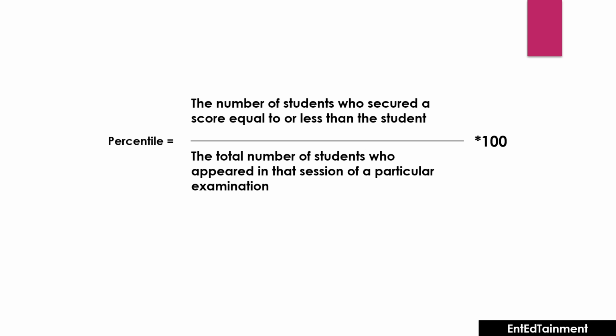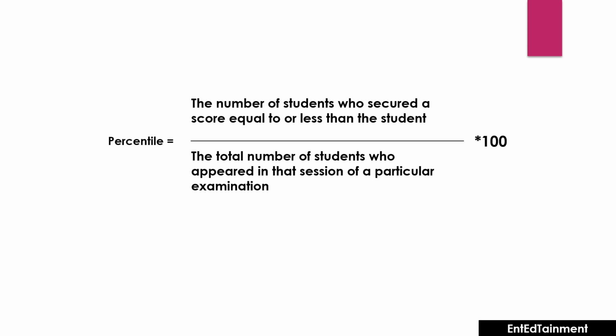Percentile is equal to the number of students who secured a score equal to or less than the student, divided by the total number of students who appeared in that session of a particular examination, into 100. This is the percentile score. I repeat the equation again: the number of students who secured a score equal to or less than the student divided by the total number of students who appeared in that session of a particular examination.